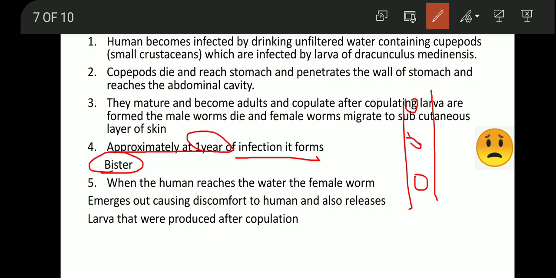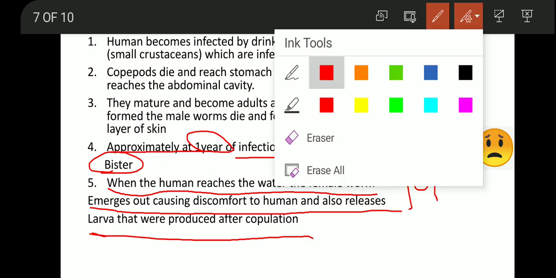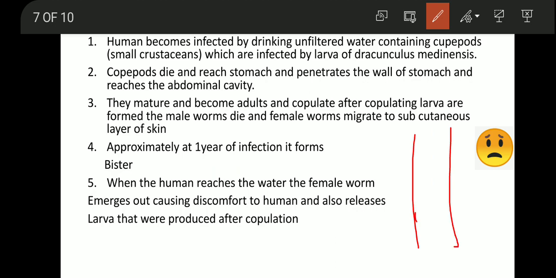So when the human goes near the water, the female worm emerges out, causing discomfort to the human, and also releases the larvae which were produced after copulation. Whatever worm is inside the skin will come out of this blister into the surrounding water.